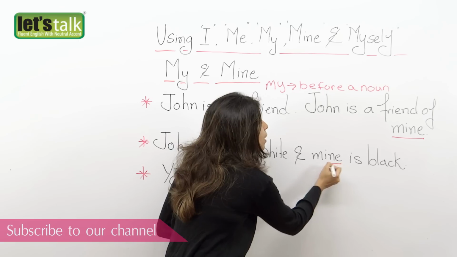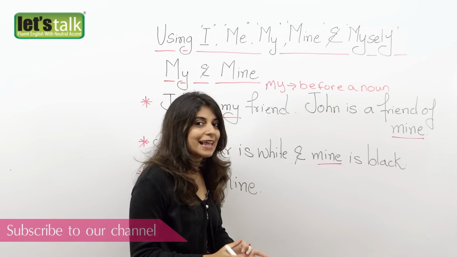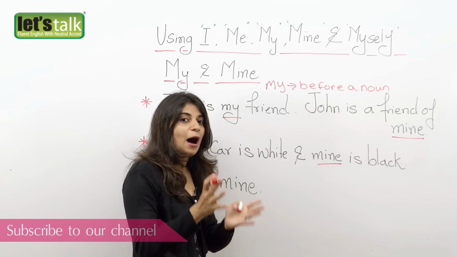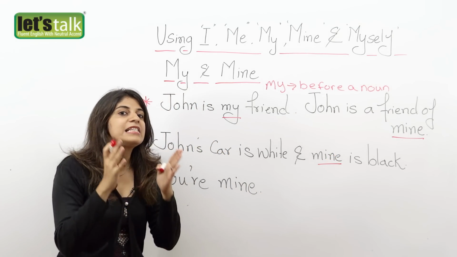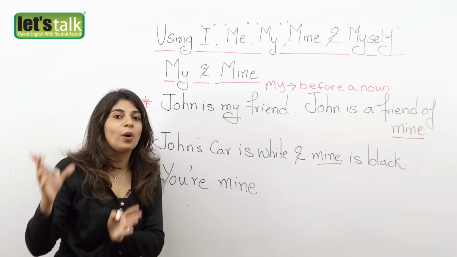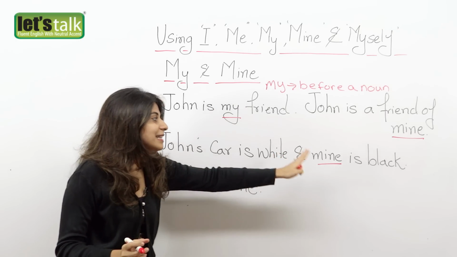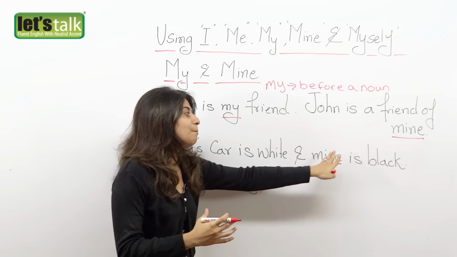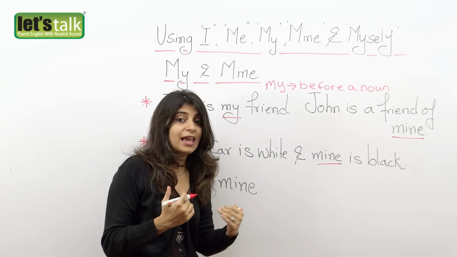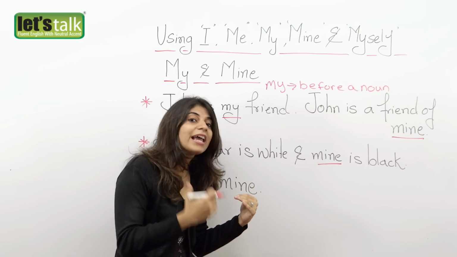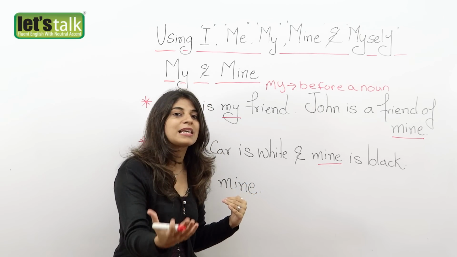So here the word mine is replacing my and the noun car, okay? So always remember that mine is not supposed to be used with the noun, okay? So that's exactly the reason why it says mine is black, okay? If I had to say my, then I would say my car is black because I'm using it before a noun, right?